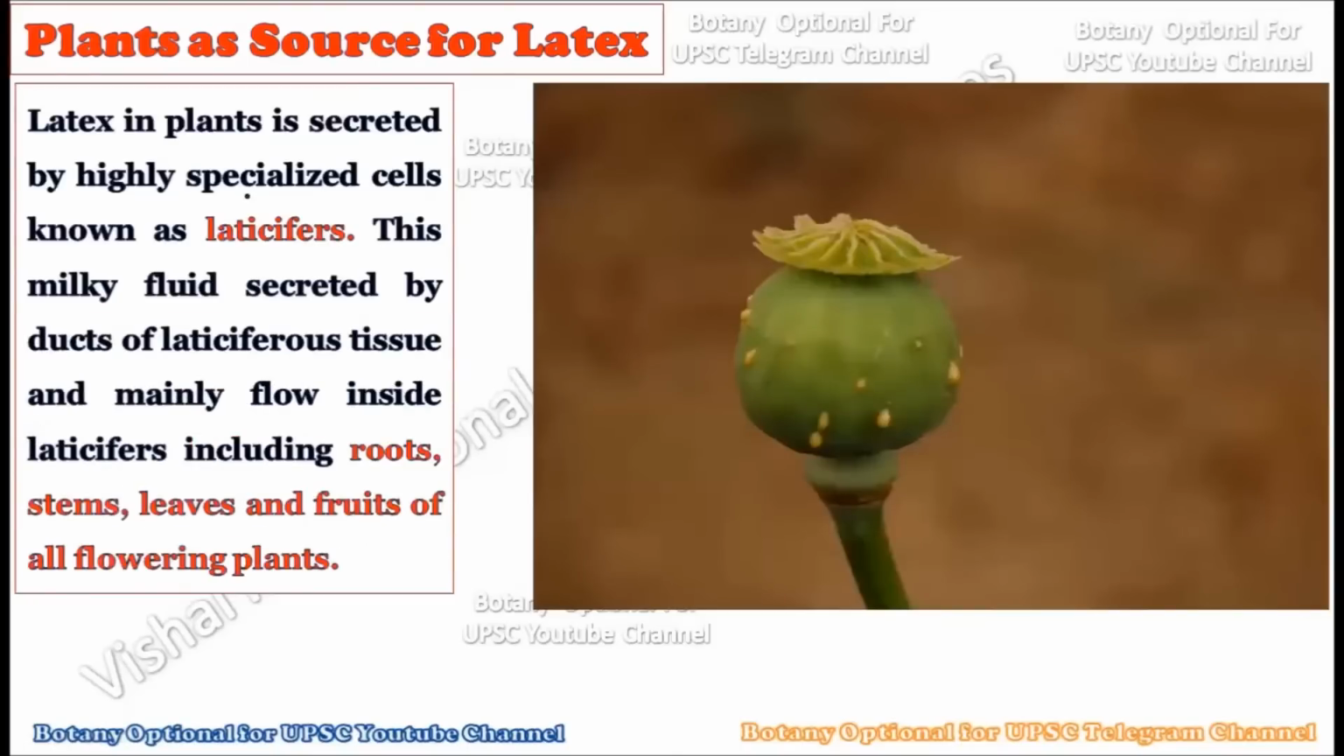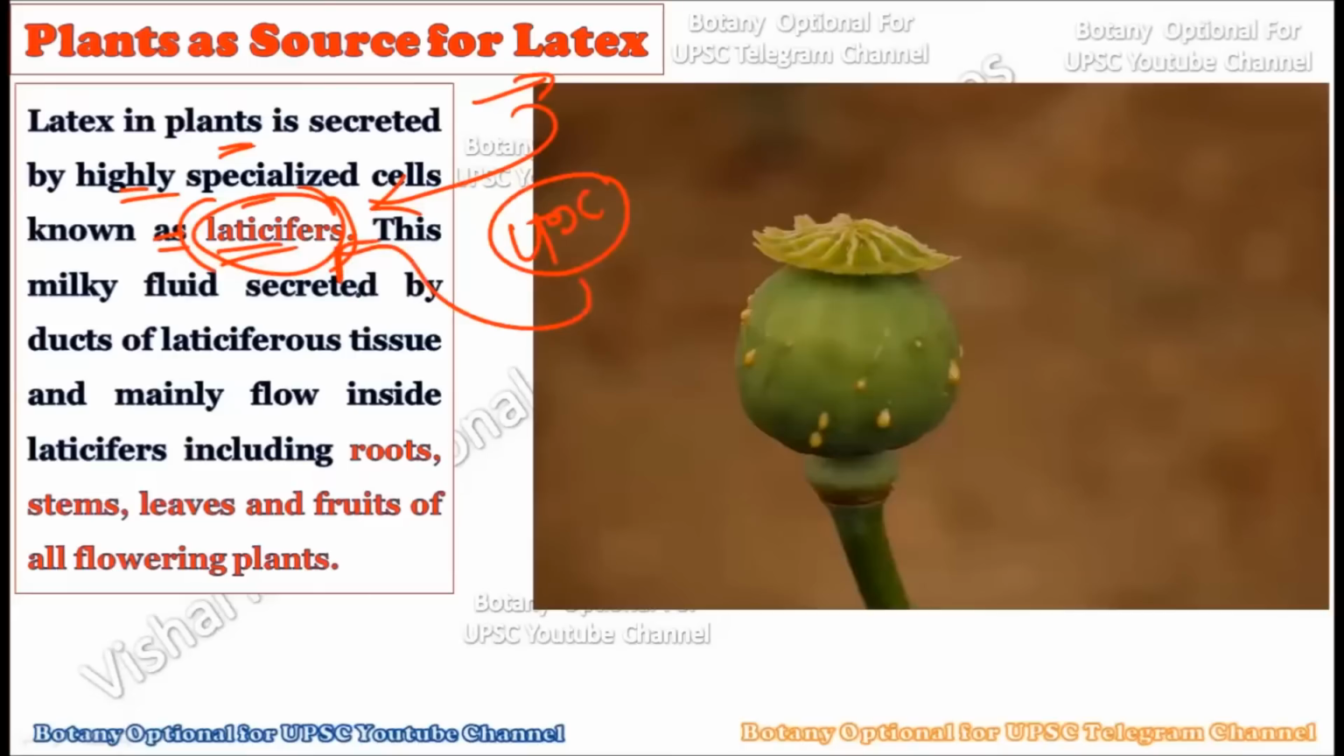Now consider, the latex in the plant is secreted by highly specialized cells which are known as laticifers. Whenever we talk about latex, one word is very important in the explanation: the cells called laticifers. These laticifer cells are able to produce latex, and that is why this term becomes very important while writing in the UPSC mains examination. This should be an integral part of your answer: laticifers are specialized cells present in the plant body which are able to produce latex.